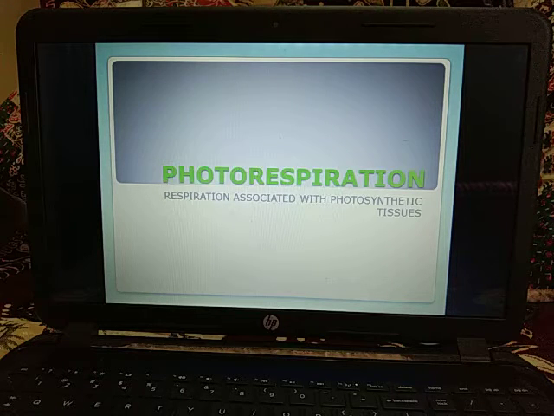Okay, that means when the temperature is increased, oxygenation takes place, and the enzyme acts on ribulose 1,5 biphosphate and produces the 3 carbon compound, that is phosphoglyceric acid, and a 2 carbon compound, that is phosphoglycolate. It is the first reaction of photorespiration, that is RuBP plus oxygen in presence of RuBP oxygenase gives phosphoglyceric acid plus phosphoglycolate.